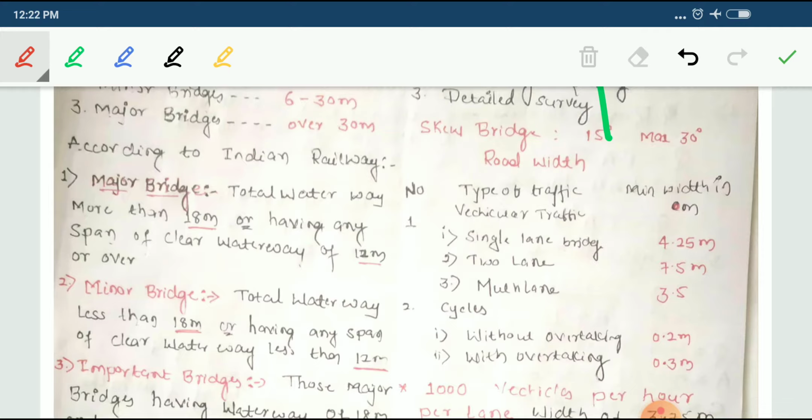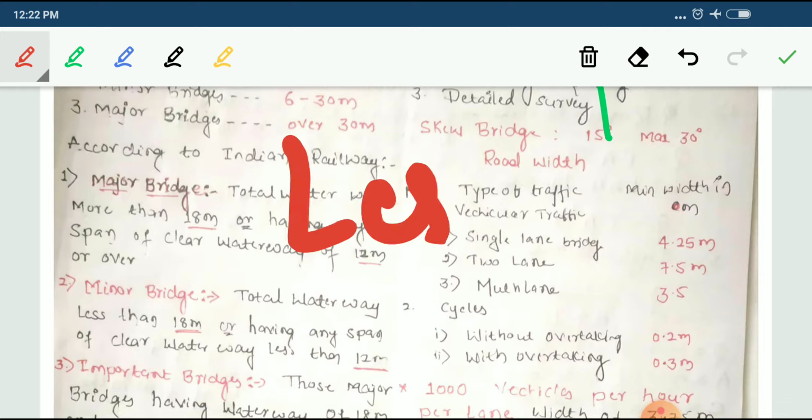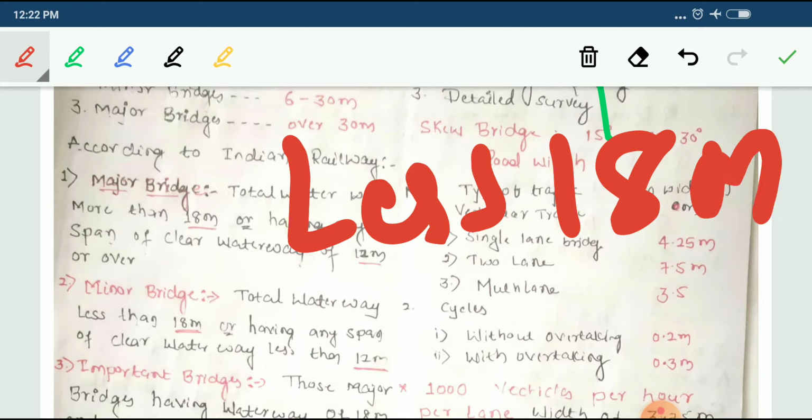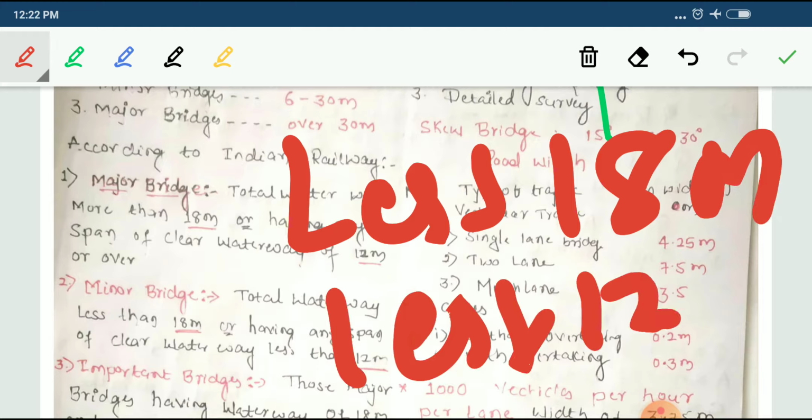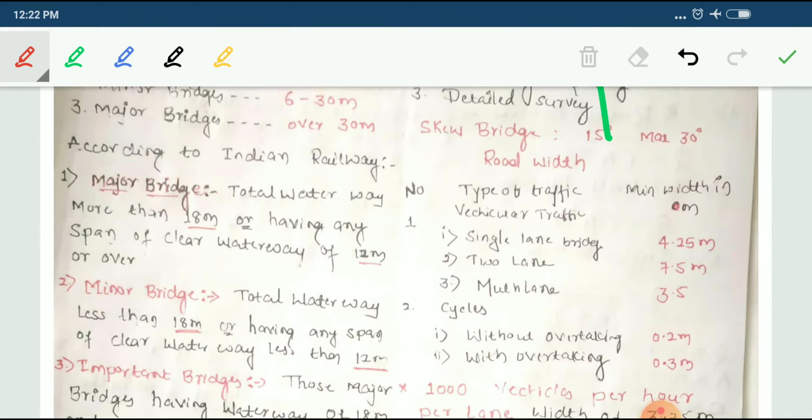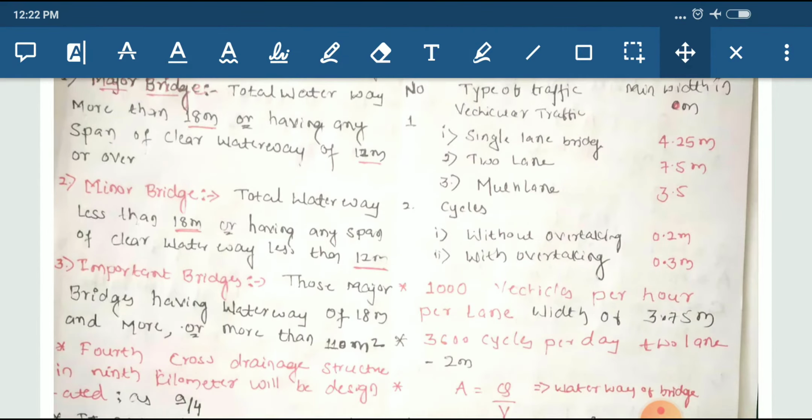Minor bridge means if the waterway is less than 18 meters and the clear waterway is less than 12 meters, then we will say that is a minor bridge. Next one is important bridge. What do you mean by important bridge? It will be more than that one.